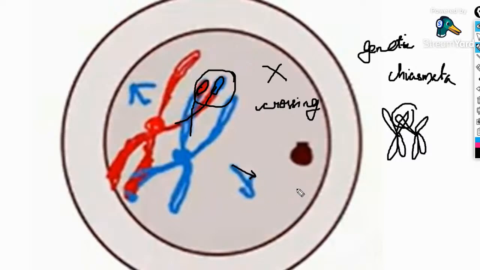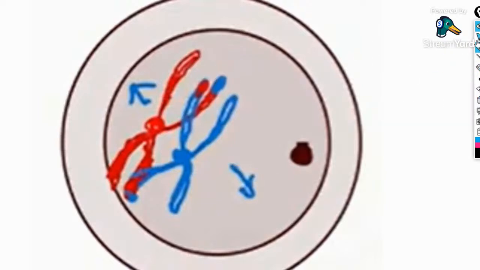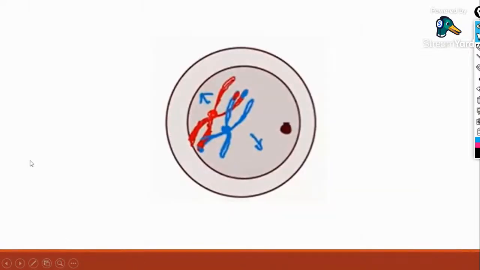In the very first stage they moved closer, and now they tend to separate from each other. The recombined homologous chromosomes tend to move apart, and that's all for the diplotene stage.